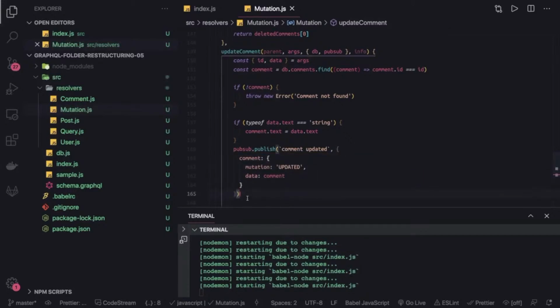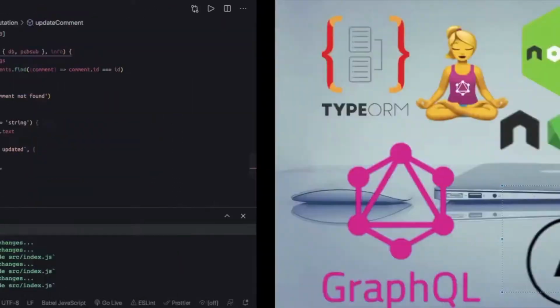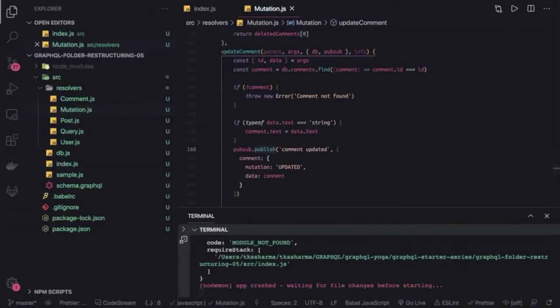So you are passing this as a context, and this is the publish, pubsub.publish, right? So we have done one part of it, like publishing it by accessing the pubsub from the context. Now we need to write a subscriber who is going to listen to these kinds of events, right? So we can create